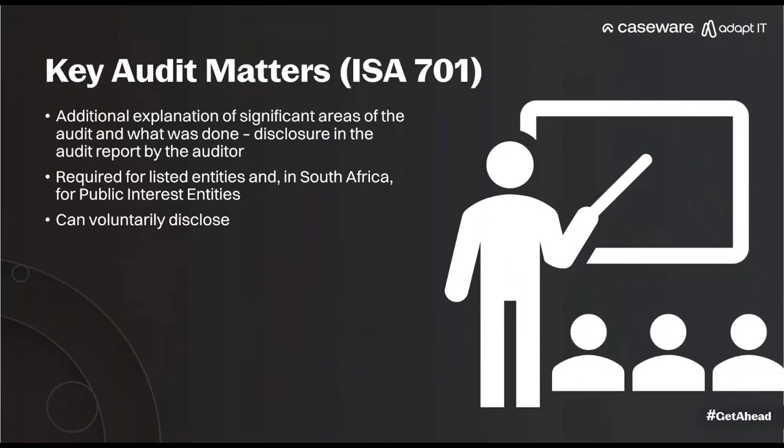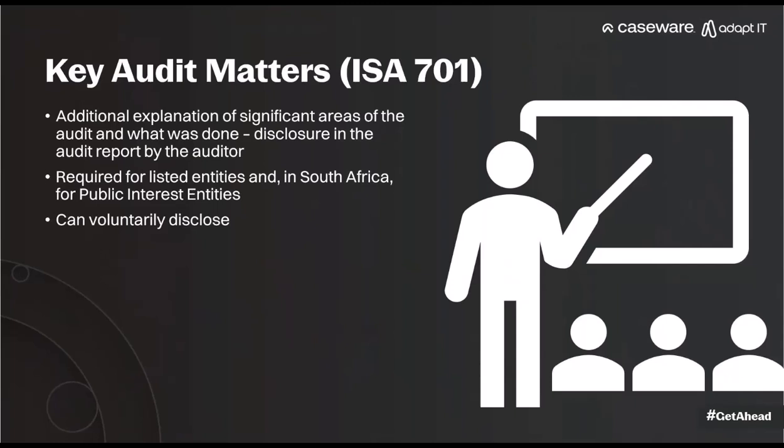key audit matters. In South Africa, public interest entities must also disclose key audit matters in terms of the new requirements, but it's not statutory audit. So it's nothing to do with public interest score clients. It's public interest entities in terms of the definitions of the code. Have to report key audit matters.